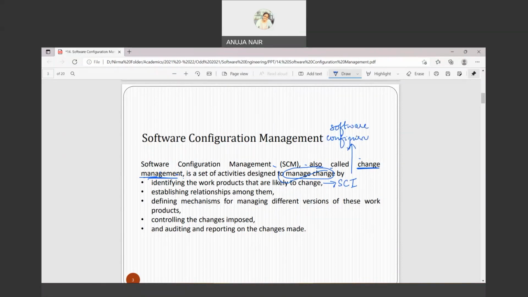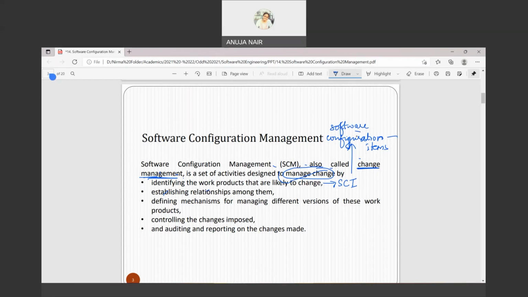So what does software configuration item mean? Those items, whether it be a UML diagram, a design diagram, a test case, or the implementation, anything which is subject to change. So identify the work products that are likely to change, meaning identify software configuration items. Establish relationships among them. So for the items which are subject to change, is there any relationship among them, whether there is a dependency or not?